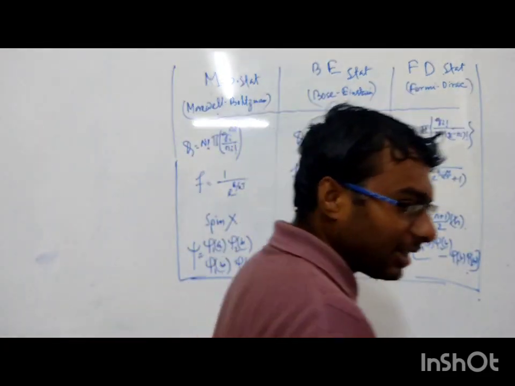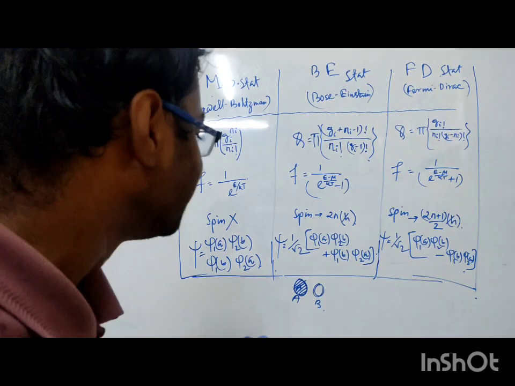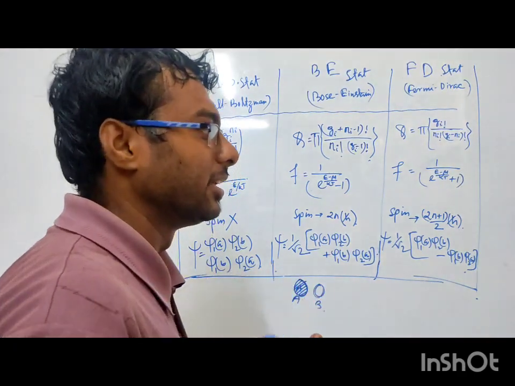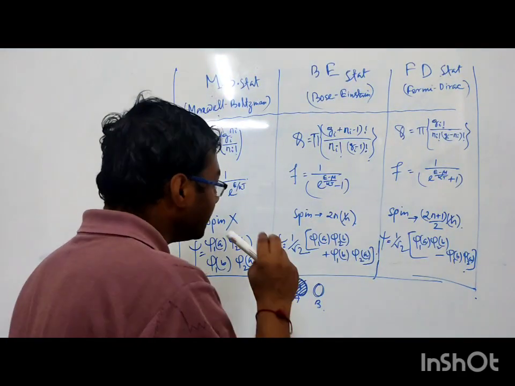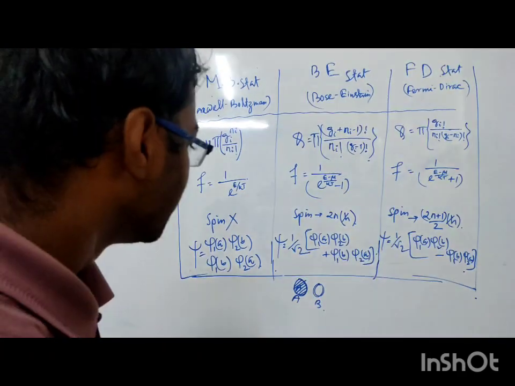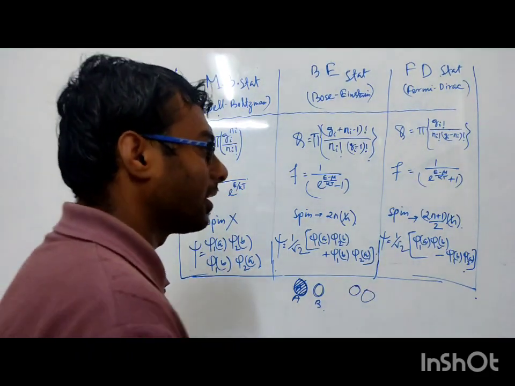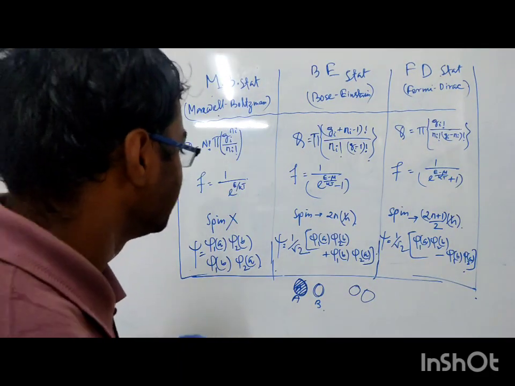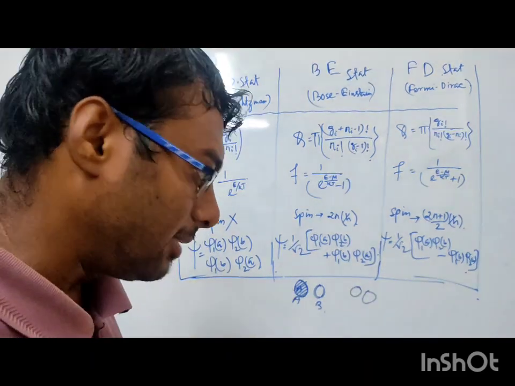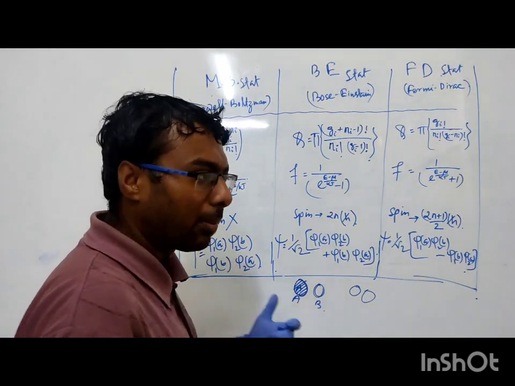And for quantum statistics, there is no distinguishability, which means these are indistinguishable particles. In the quantum nature of particles, we can't imagine them like that. We have to imagine the concept of a wave function.